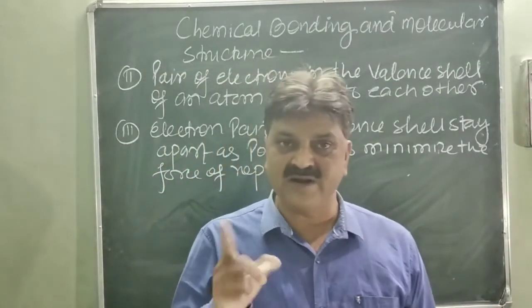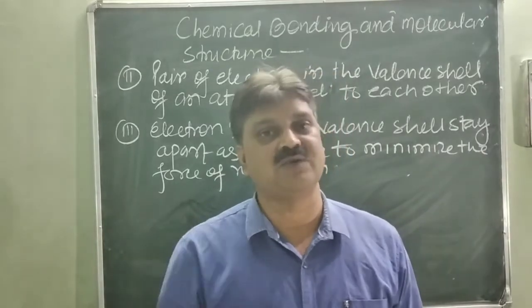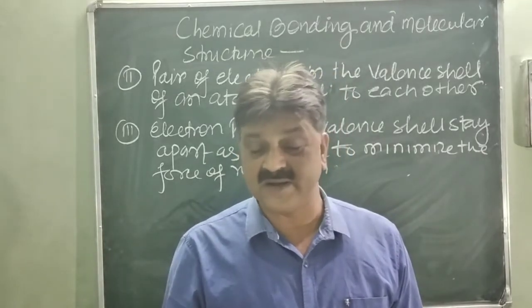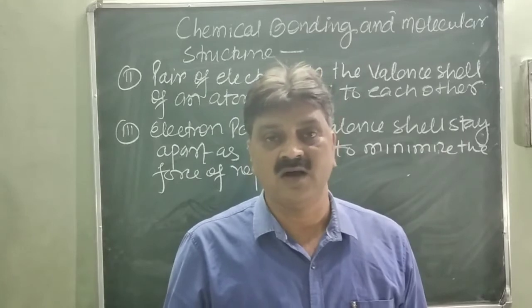Next, the fourth postulate: multiple bonds have less effect on the shape of the molecule. Means it does not affect the shape of the molecule very easily.